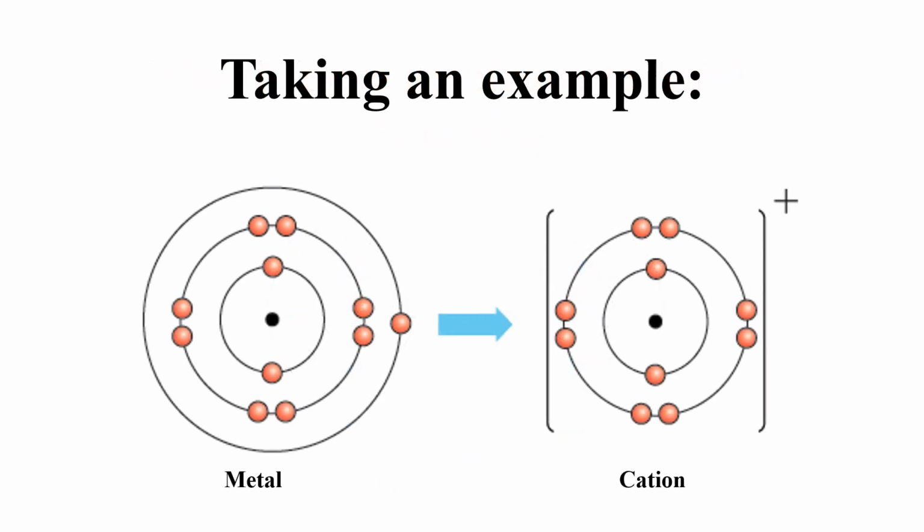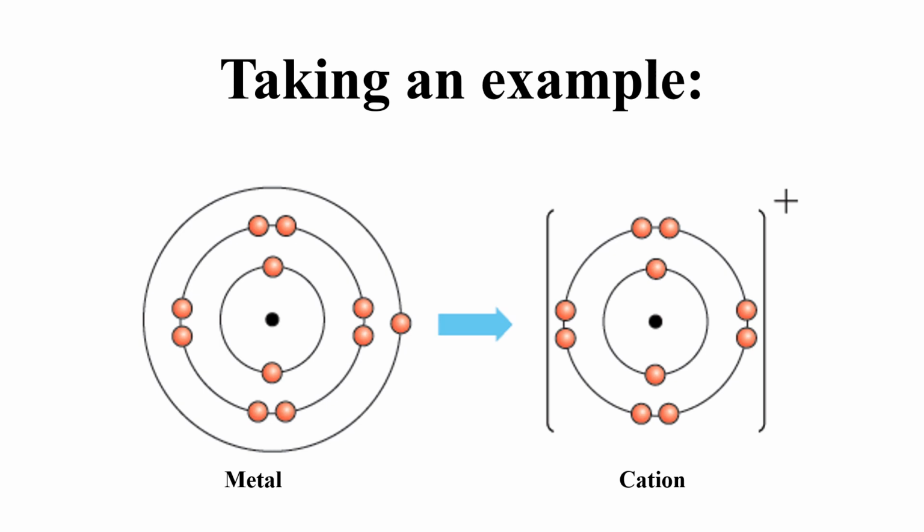Take an example. Here you have a metal in which there is only one electron in its valence shell. So in order to gain stability, it will lose this one electron instead of gaining the 7 electrons. So by losing one electron, it will get a positive charge and is known as a cation.